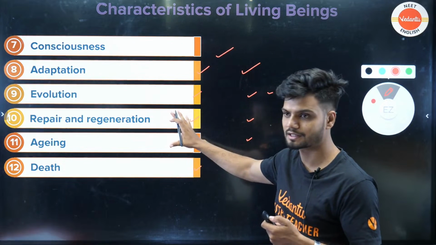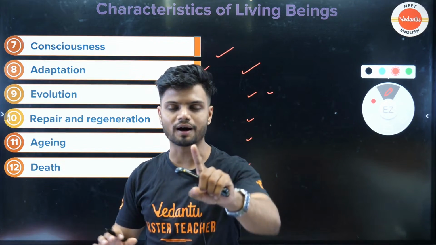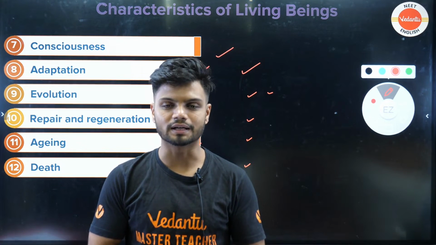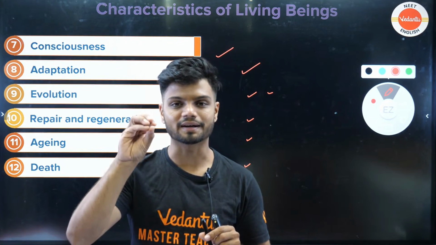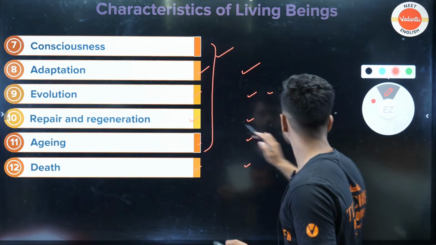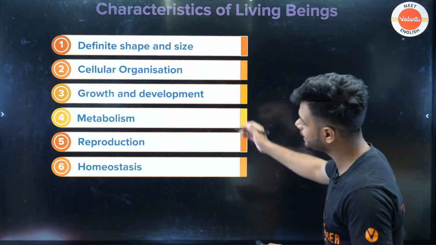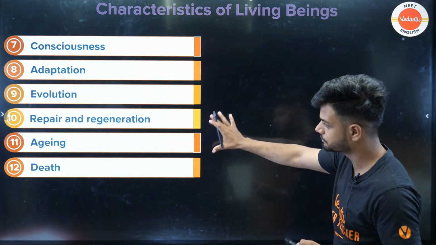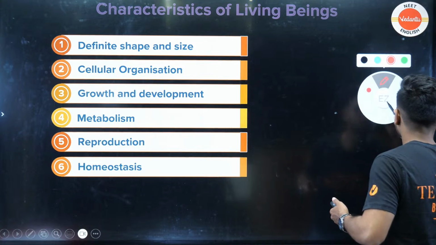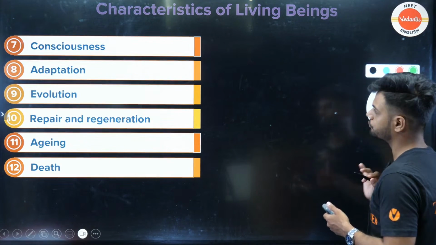But if you open your NCERT, there are mainly 5 characters given. You do not have to study all the 12 characters here. There are just 5 characters which you need to focus on.